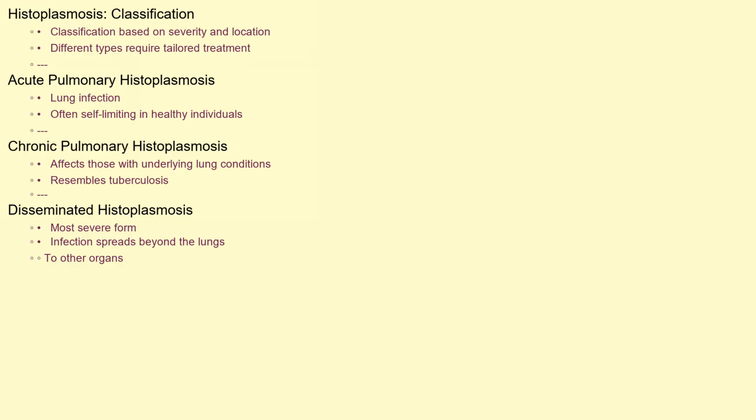Histoplasmosis can be broadly classified into a few categories based on severity and location of the infection. Acute pulmonary histoplasmosis refers to a lung infection, often self-limiting in healthy individuals. Chronic pulmonary histoplasmosis typically affects people with underlying lung conditions like emphysema, resembling tuberculosis. Disseminated histoplasmosis is the most severe form, occurring when the infection spreads beyond the lungs to other organs. Each type demands a tailored approach to treatment.